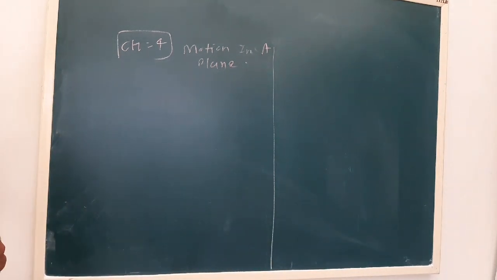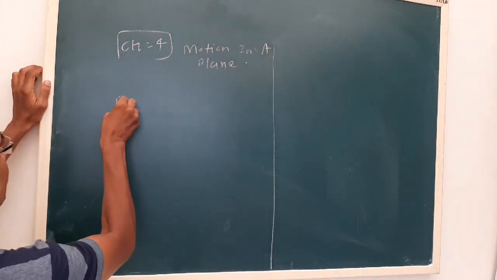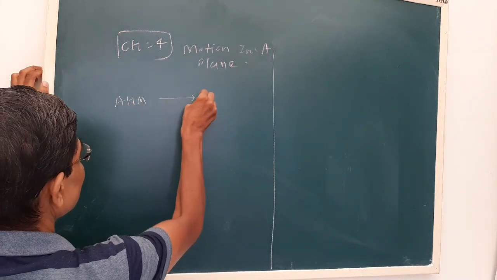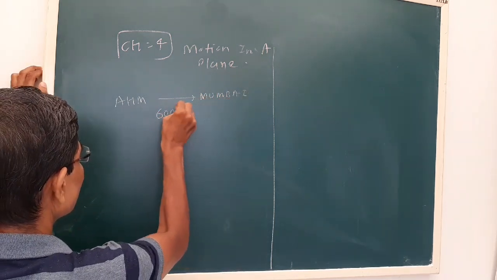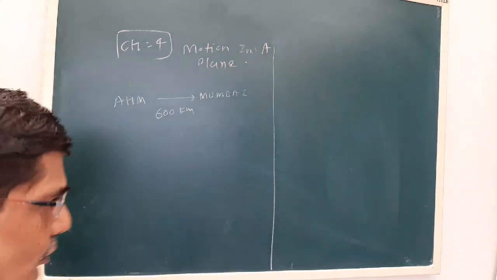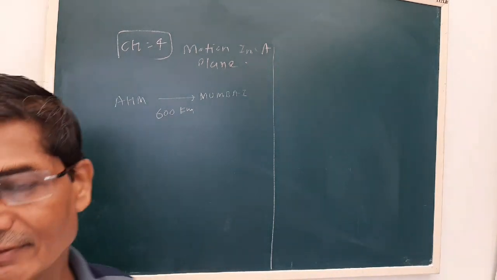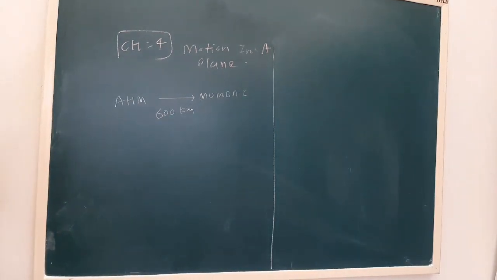Let us say the Ahmedabad to Mumbai distance is roughly about 600 kilometers. Now suppose I want to represent 600 km on this green board. We cannot represent it directly, but by taking a suitable scale, we can easily represent it.